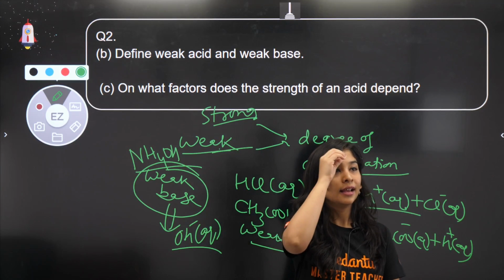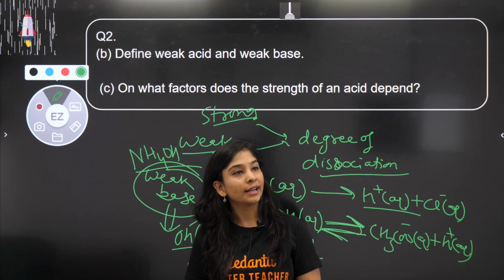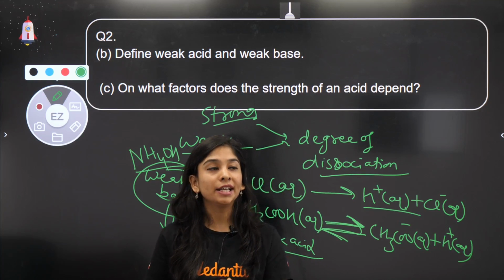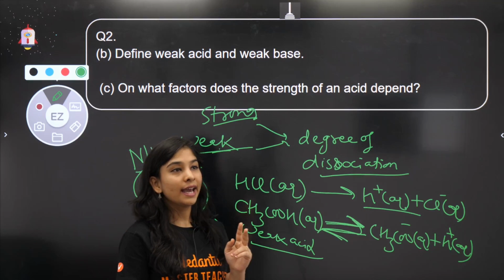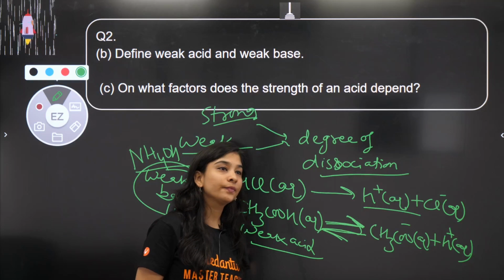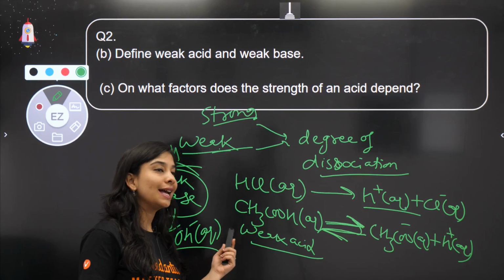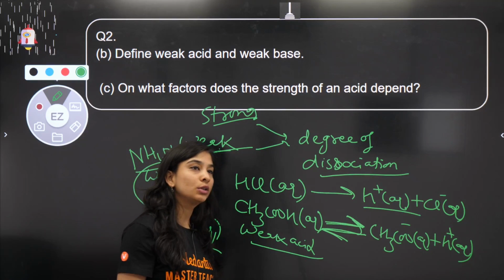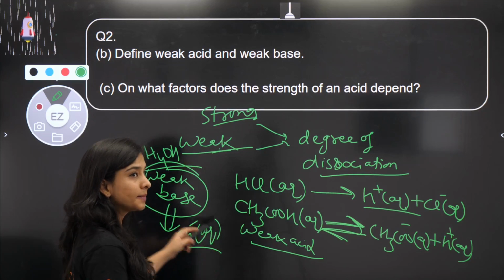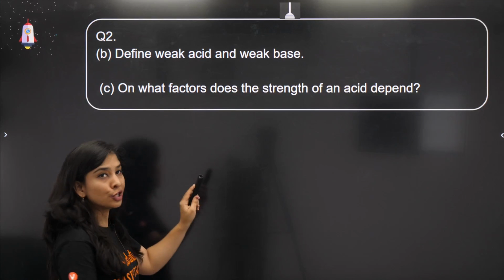Yes, bacha? Yes, absolutely correct. Absolutely. Pay attention in the session. बिल्कुल correct. Carbonic acid is also a weak acid. Absolutely correct बच्चे. Nikita. Yes. So we should pay attention on that part.